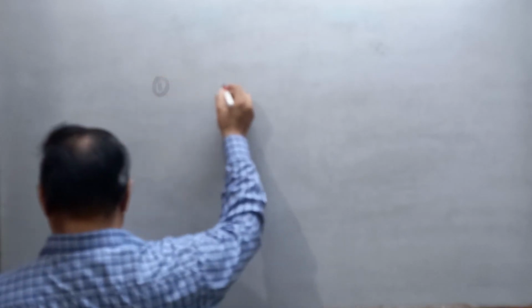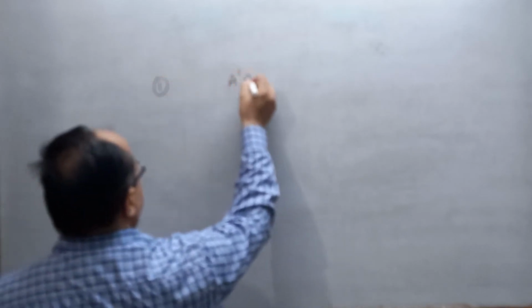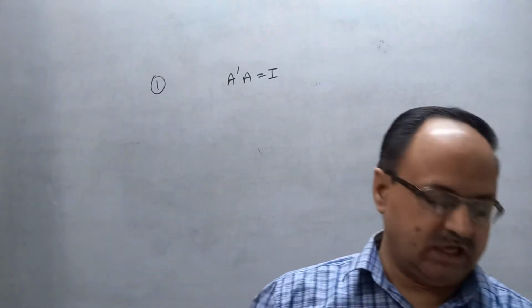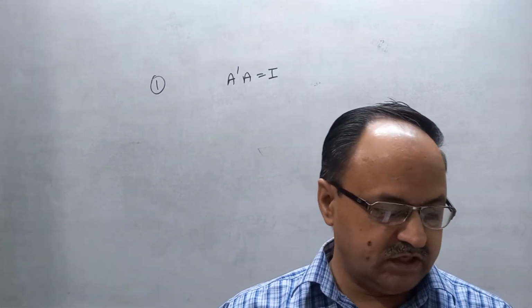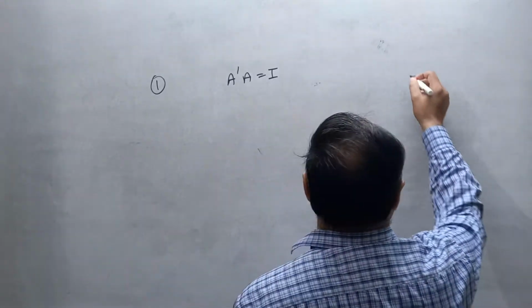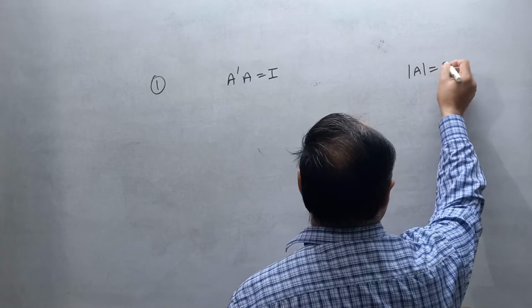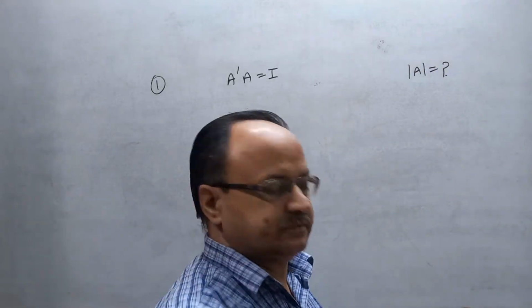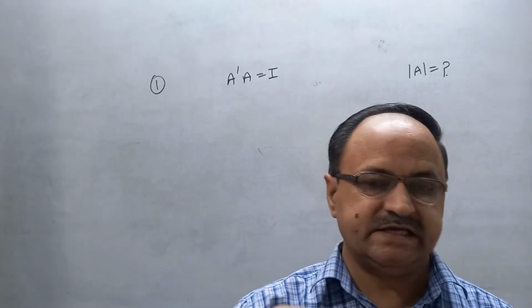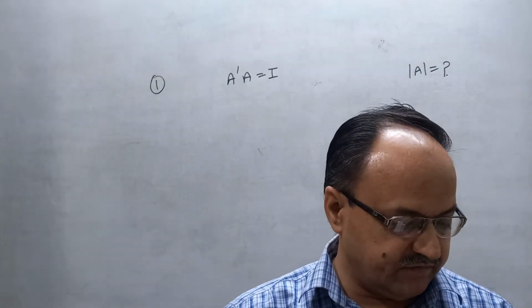Question number one. You know that A is a square matrix, and A dash A is equal to 1. Can you find the value of determinant of A? How can you solve this question? If A is the square matrix satisfying the relation A dash A is equal to 1, write the value of determinant of A.